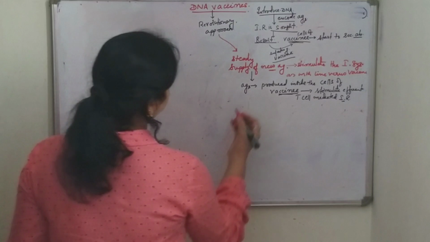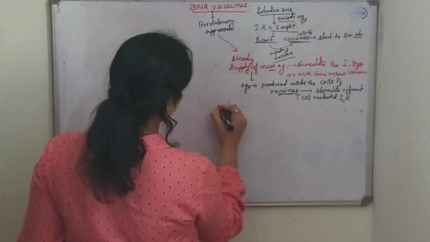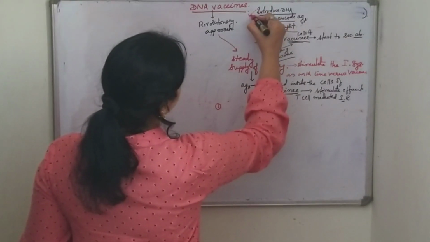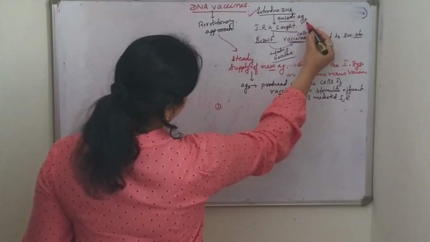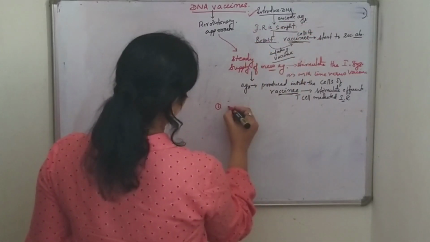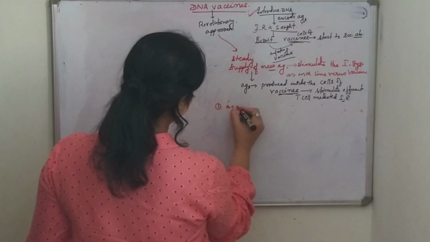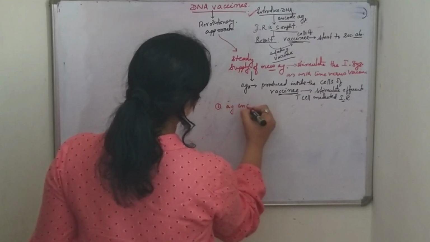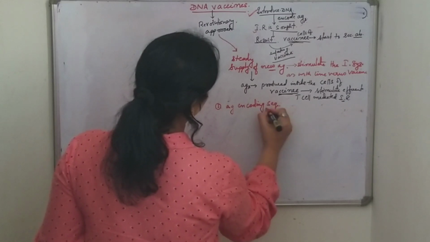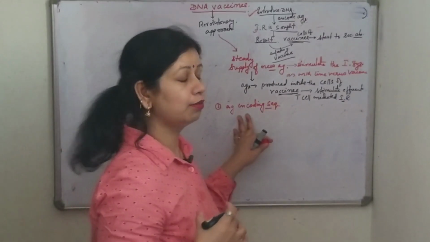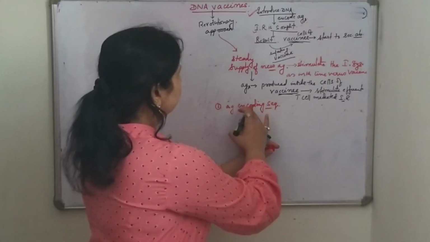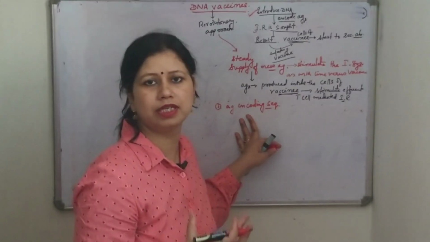Step 1 is, as I told, introduction of DNA encoding antigens against which the immune response is sought. So, the antigen encoding sequence. What is the source from which we will get the antigen encoding DNA sequence?